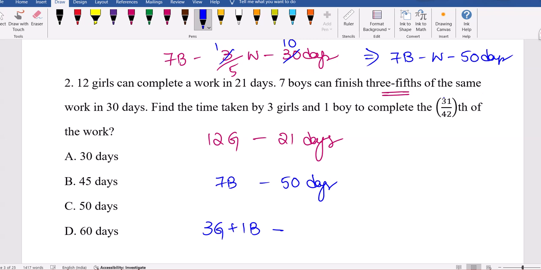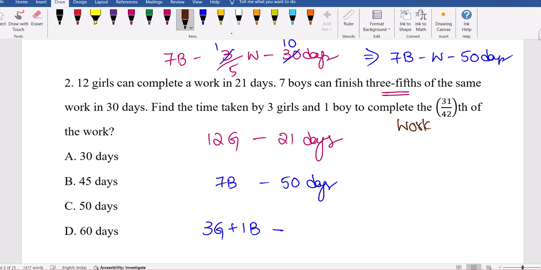Full work is what we did so far, but now 3 girls and 1 boy, they need to complete only 31 upon 42, 31 divided by 42 part of the work, right? So regular job is what? First we need to fix the work.